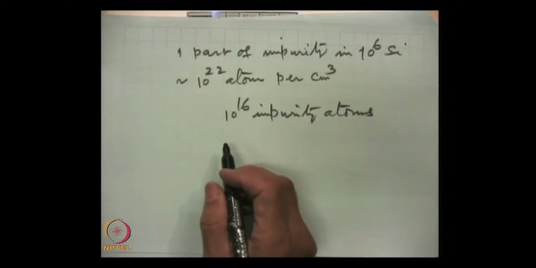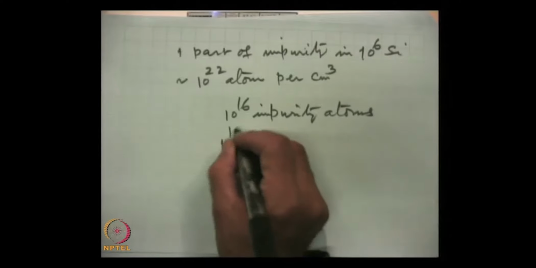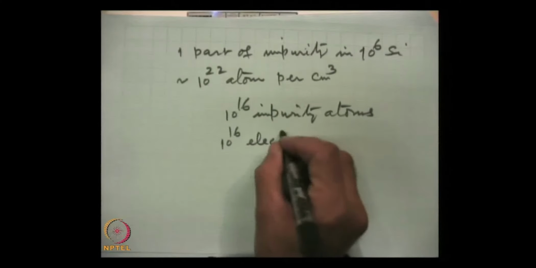And when we assume that all the impurity atoms are ionized, then each atom has given 1 electron to the conduction band. So, there are 10 to the power 16 electrons in the conduction band.